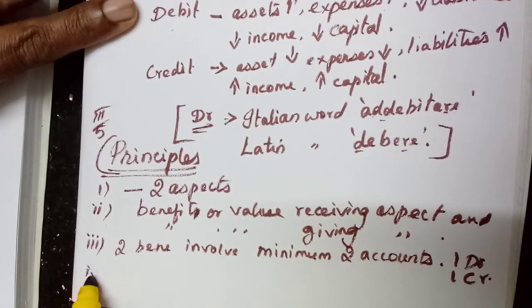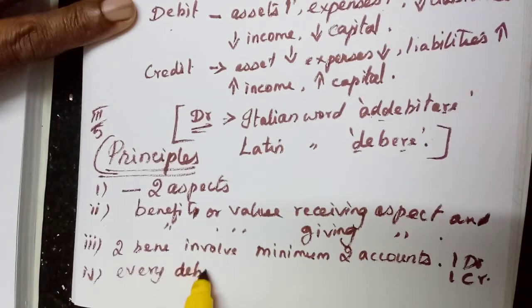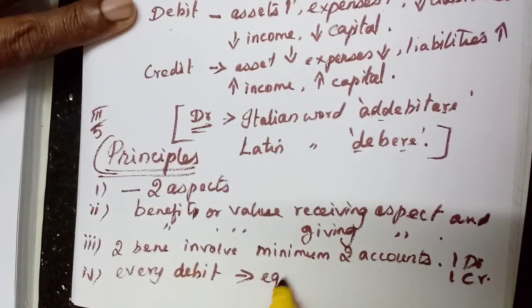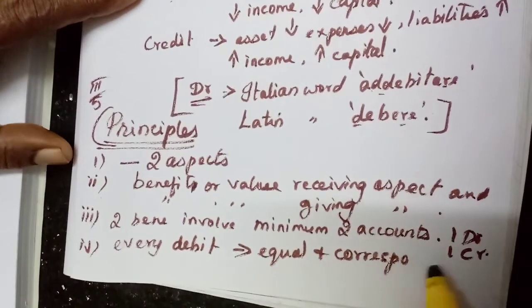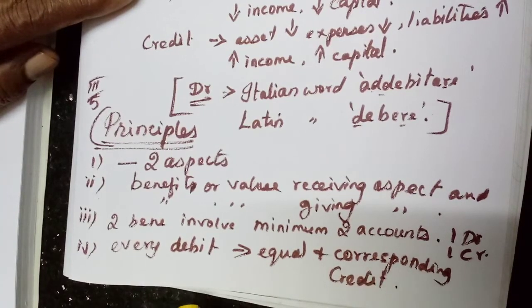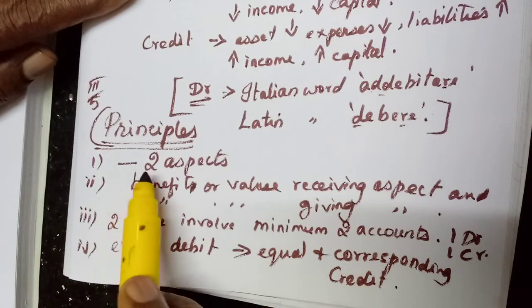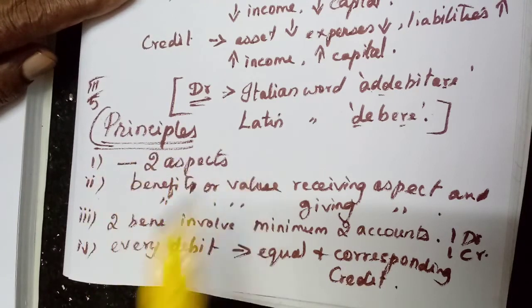Then the last one: for every debit, there must be an equal and corresponding credit. Understood? For every debit aspect, there will be an equal and corresponding credit value. Here, once again I will explain. Each and every business transaction has two aspects.